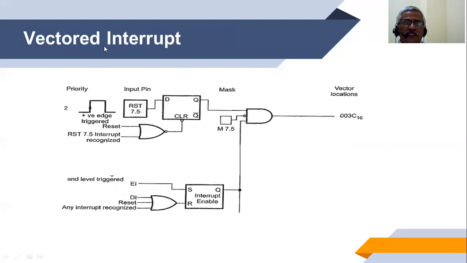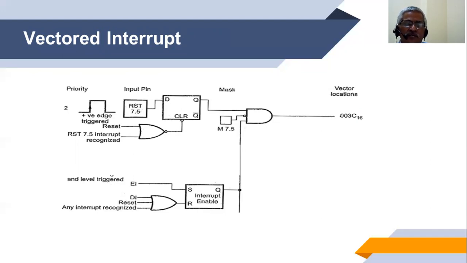Then coming to the vector interrupts, RST 7.5 is shown here in the example. It is an edge-triggered type of interrupt. It is reset by RESET, and by interrupt recognized. It is enabled when RST 7.5 gets a high on the edge.